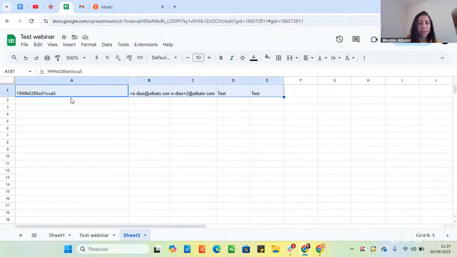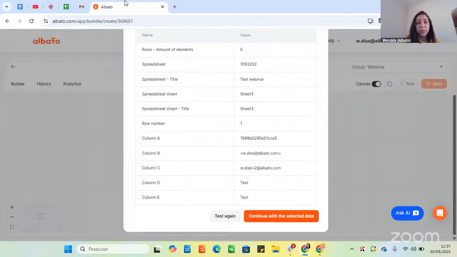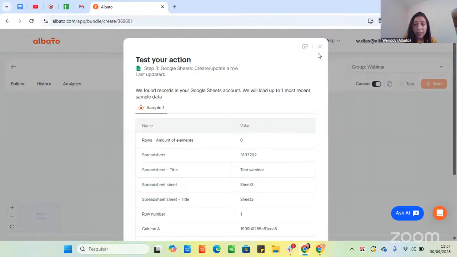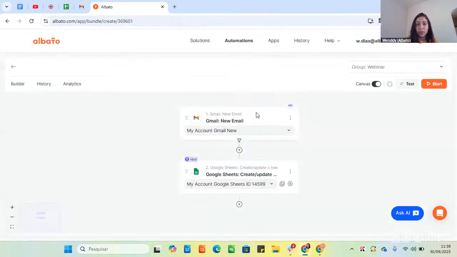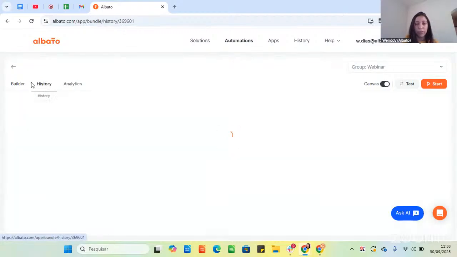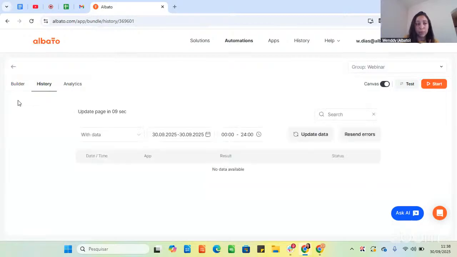You have tested and it runs. It's important to highlight that in this case, the test specifically for this step is not included in the transaction, so it will not be counted, and will also not appear in the history. So if we check the history here, there will be no data yet, because it was just a test.